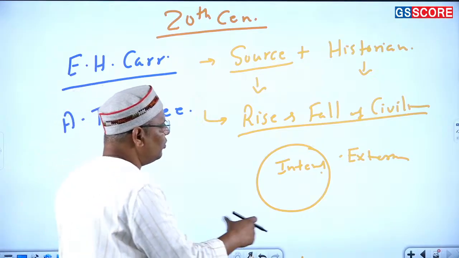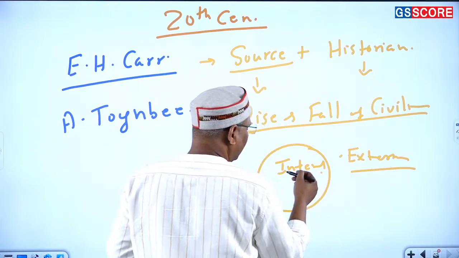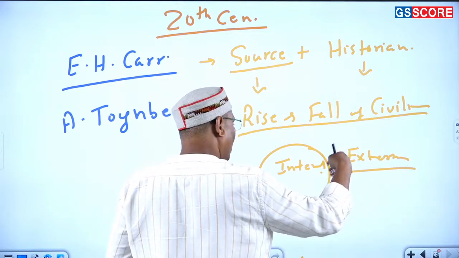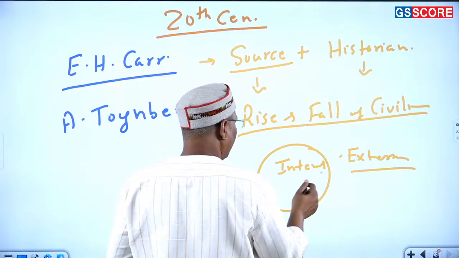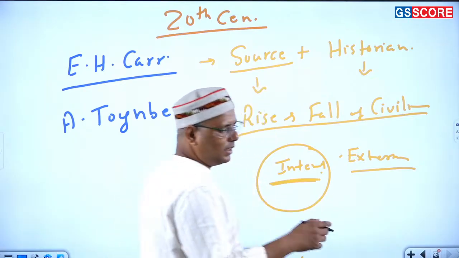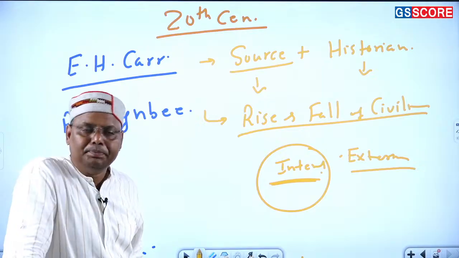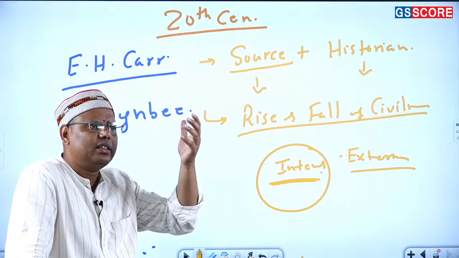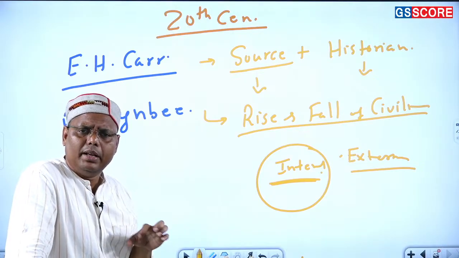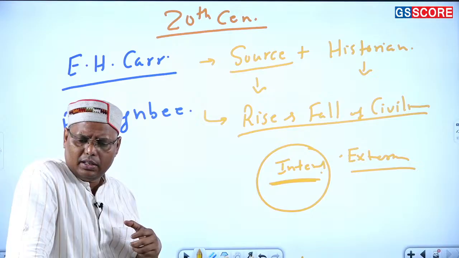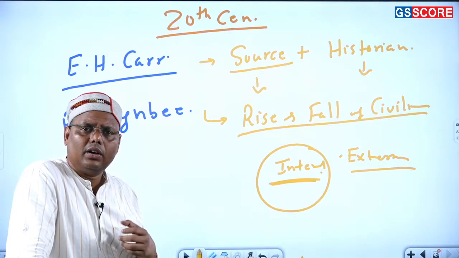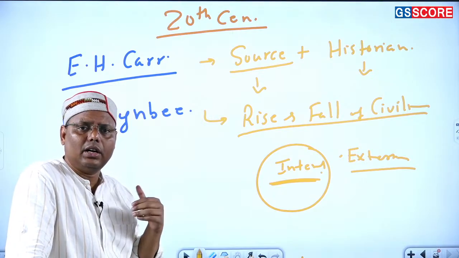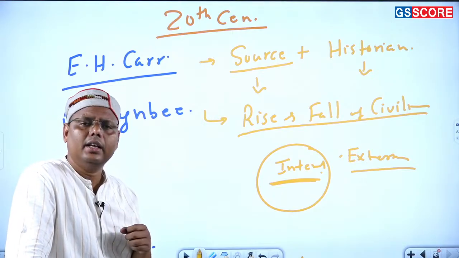So we should not always focus on the external challenges. Because what happens, we mostly focus on the external challenges, कोई war हो गया, कोई attack हो गया, कोई invasion हो गया. But internal challenges are also very important. Again, I'll give you one example. If we talk about, let's say, the fall of the Mauryans, or the coming of the Kushanas, that may be an external challenge. But when you talk about the creation of caste, or the origin of caste, or the evolution of caste, this is the result of certain internal challenges. So this is how Arnold Toynbee has defined it in a very different way.